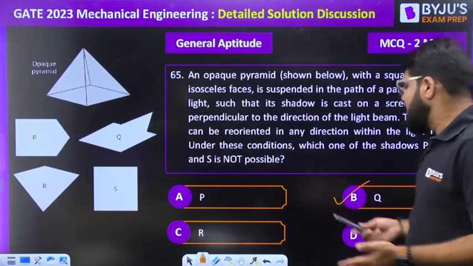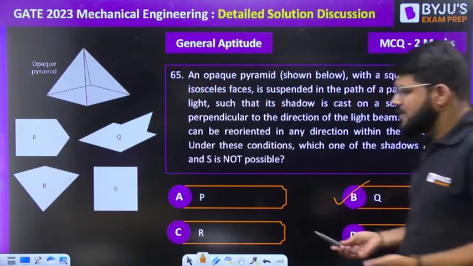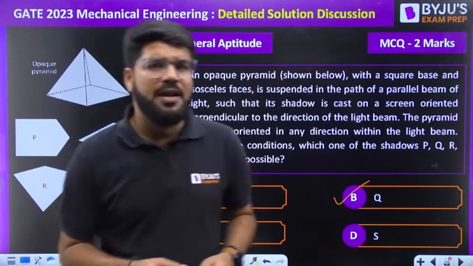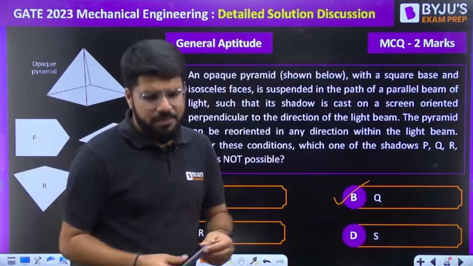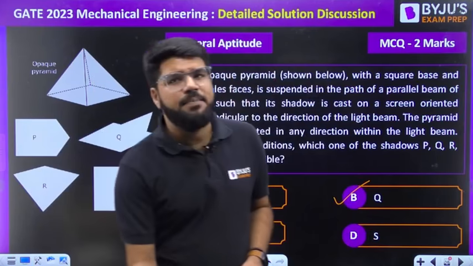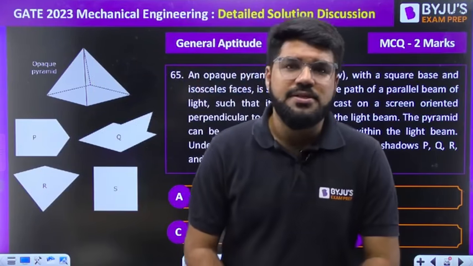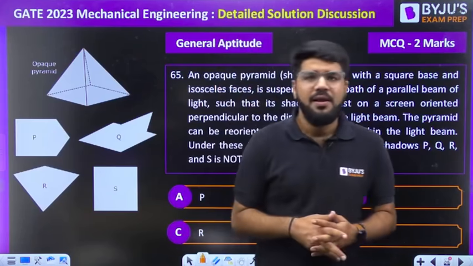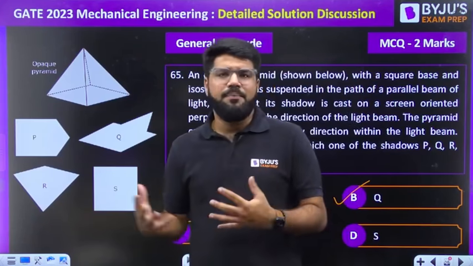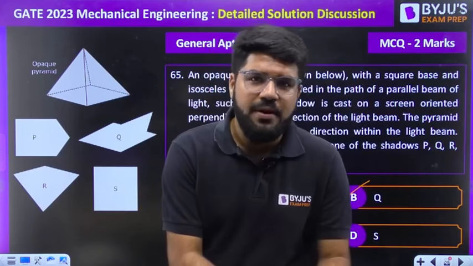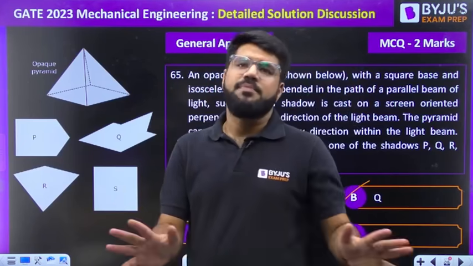It is a self-imagination question. I'll tell you the answer key here, that is B. You can even take a pyramid and think about this, or you can make it out of paper. So these are all the maths and aptitude questions. I hope you have understood all the possible solutions and performed well. And the level, again I repeat, for maths and aptitude was quite simple, actually very simple for mechanical.